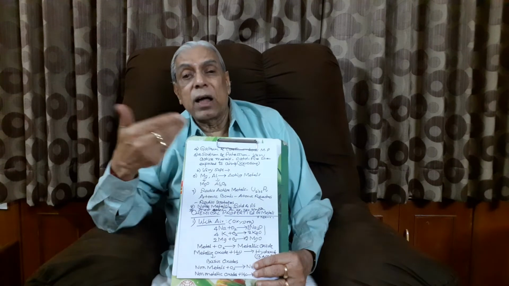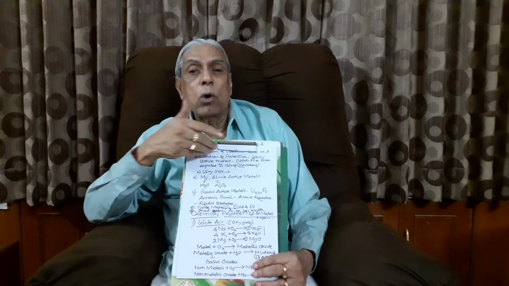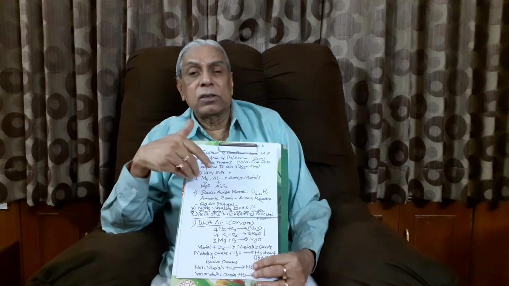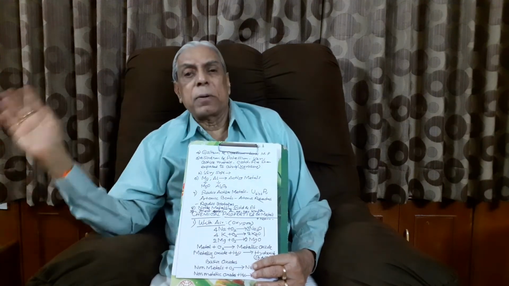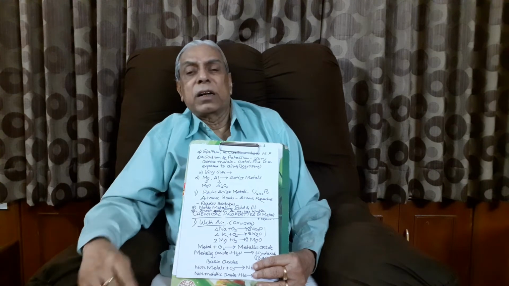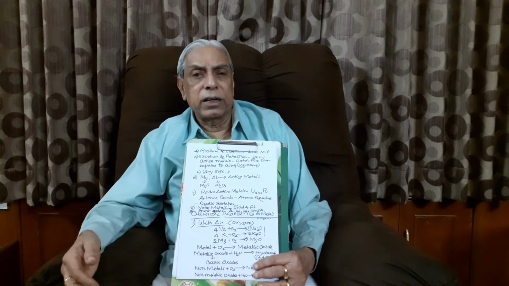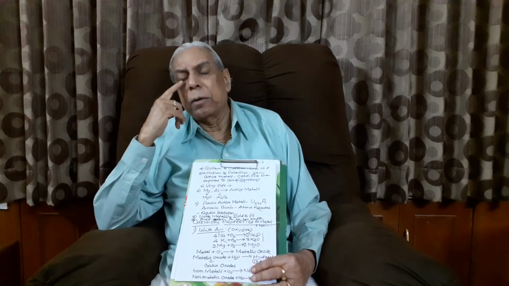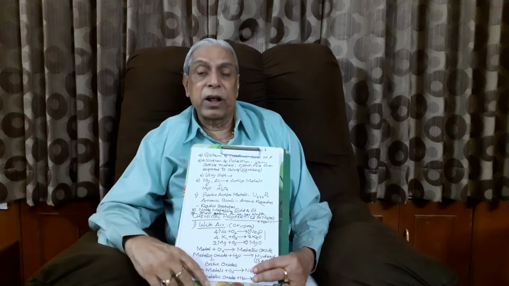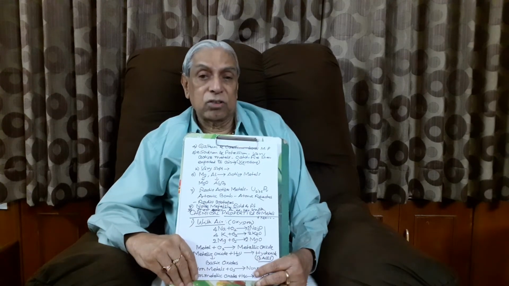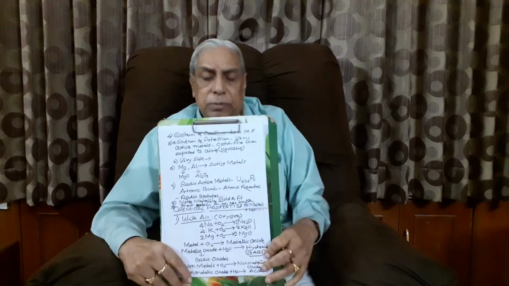That means they have such low melting point and boiling point, and they are metals. What do we say? Generally speaking, metals have high melting point and boiling point, with the exception of cesium and gallium, though they are liquid metals.